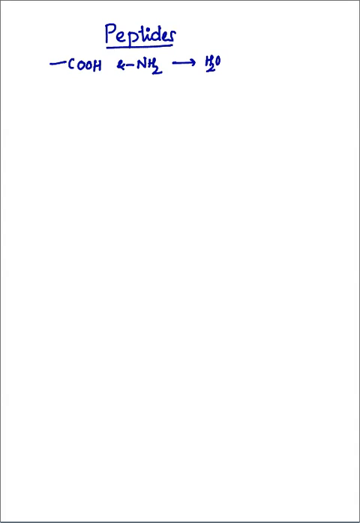By elimination of a mole of water, the linkage is formed between two amino acids and that bond is called a peptide bond, and the product formed is called a peptide. The bond is called a peptide bond or peptide linkage.